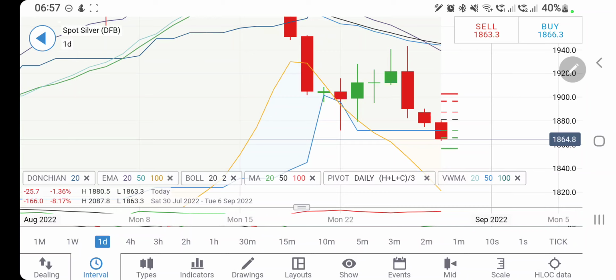With the support at 1840, you can trade with a stop loss, and always trade with a trailing stop loss, because markets are going to be choppy and volatile. The volatility has increased. You have to trade with a stop loss and a trailing stop loss, such that in the event of a reversal, at least you close your trade in little profit, or at least you put the stop loss at cost, so that you can preserve your capital.